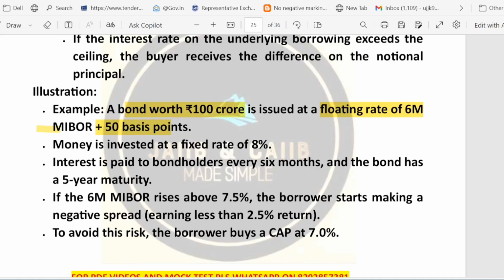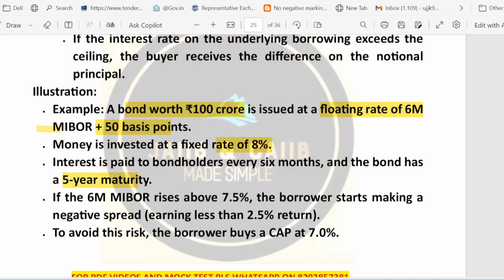So the company issues a bond worth 100 crore, and the company invests this money at a fixed rate of 8%. So whatever money the company got by issuing the bond, they invest at 8%. Now interest is paid to the bondholder every 6 months, half yearly, and the bond matures in 5 years. So this data has been given.